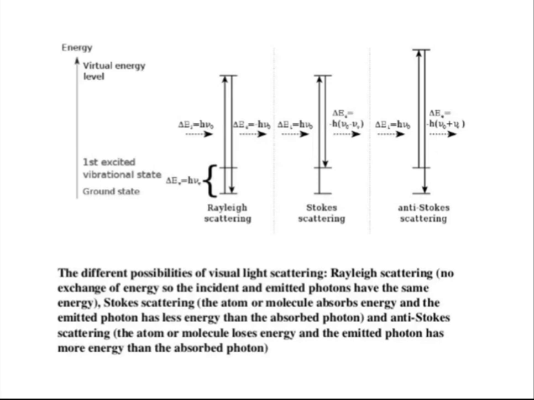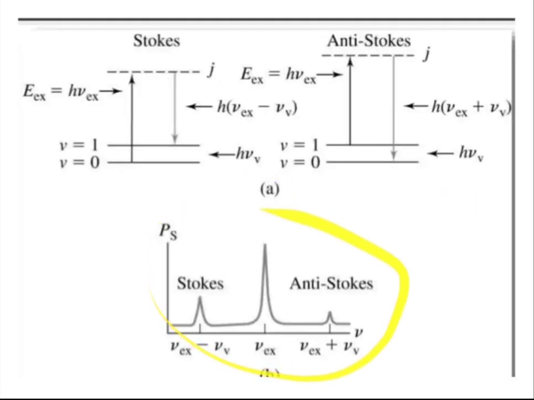So here for the Stokes lines, the energy of the photon will get decreased, and for the anti-Stokes lines, energy of the photon will get increased. So that's why when we draw one diagram of both Stokes lines and anti-Stokes lines together, it will appear like this. Initially this is nu Ex, the central frequency, and at the right side the frequency is going to increase, and at the left side the frequency is going to decrease.